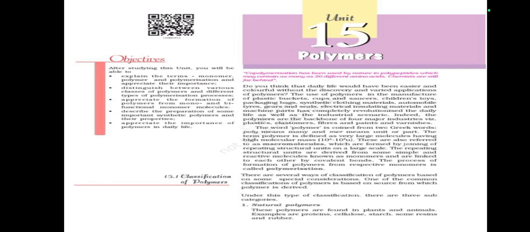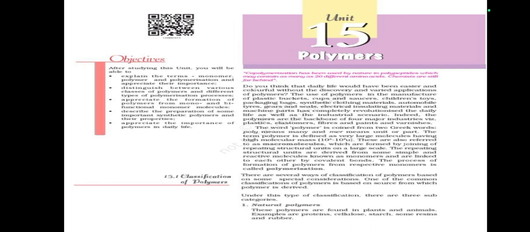These are also referred to as macromolecules, which are formed by joining of structural units derived from some simple and reactive molecules known as monomers, and are linked to each other by covalent bonds. The process of formation of polymers from respective monomers is called polymerization.